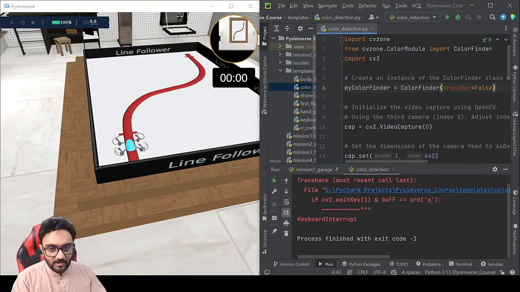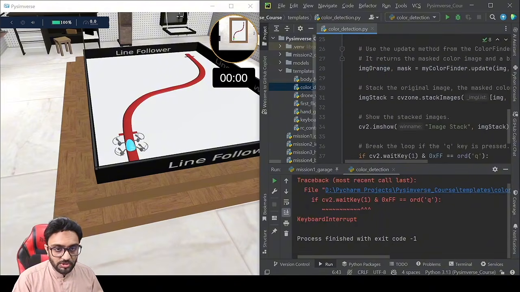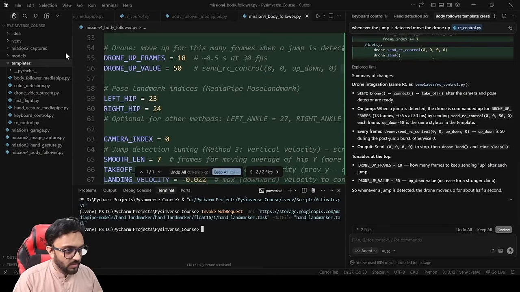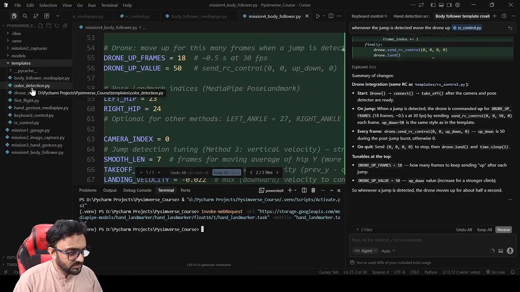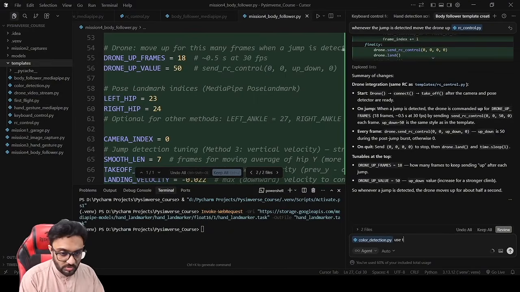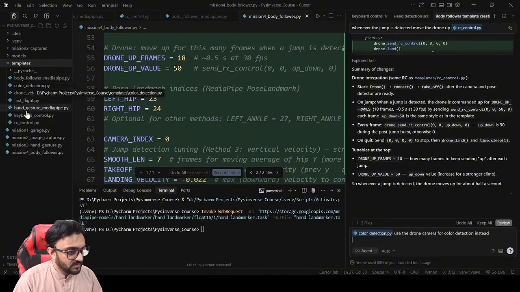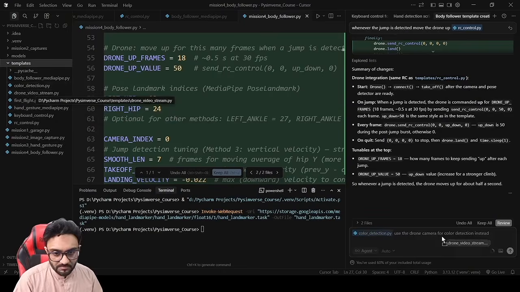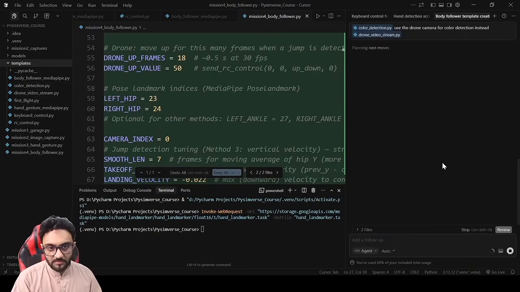we are going to tell our AI to use, we will go to our AI and we will say, where is it? Drones color detection. So use the drone camera for color detection instead. And we can give it the drone video stream as an example of how that could be done, right? So let's see how that works out.